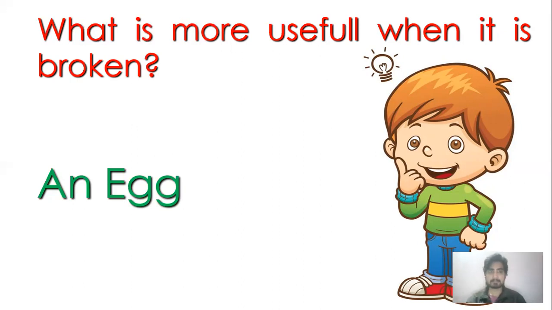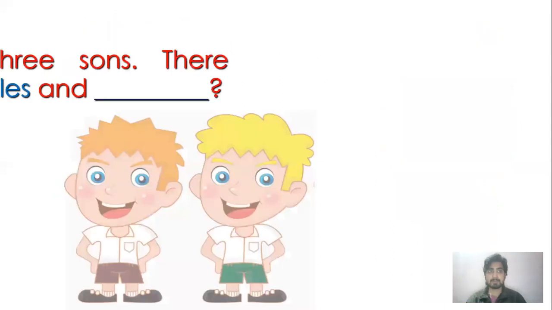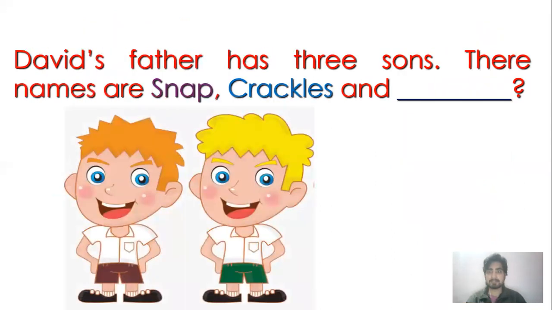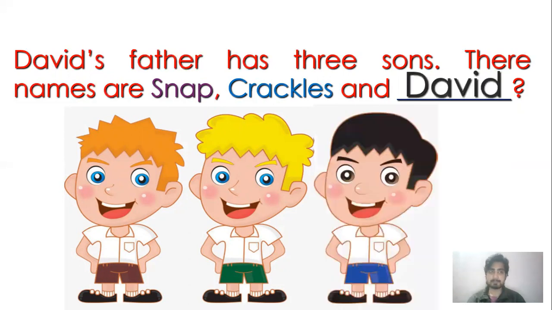So next, David's father has 3 sons. Their names are Snap, Crackles, and the third son's name we have to find out. So the correct answer here will be David only because we are already saying David's father has 3 sons. So in that we have the names of the other 2 sons also, Snap, Crackles, and David. So let's move to the next question.